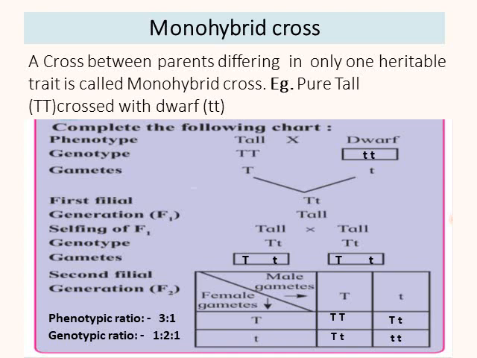Thus gametes receive only one of the two factors, as we had seen, and are pure for given traits. Therefore it is also known as the law of purity of gametes.